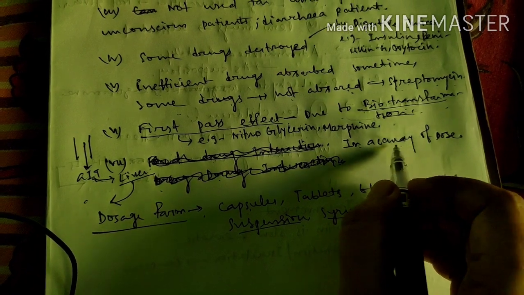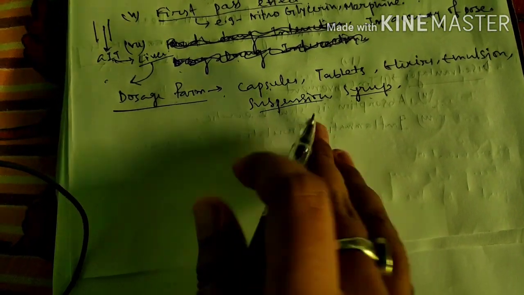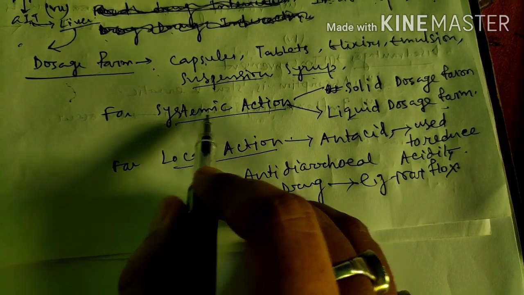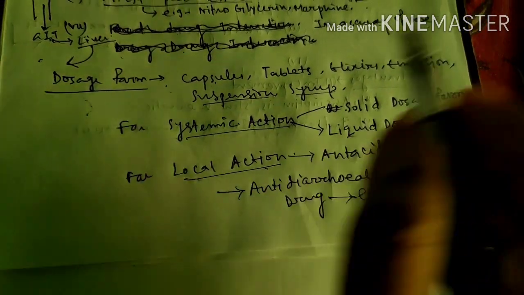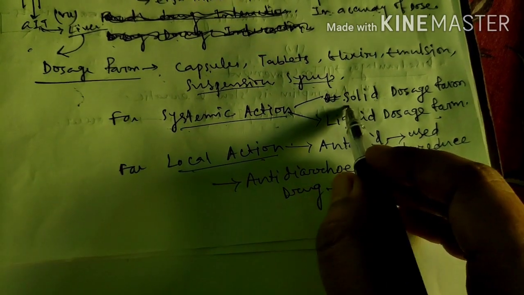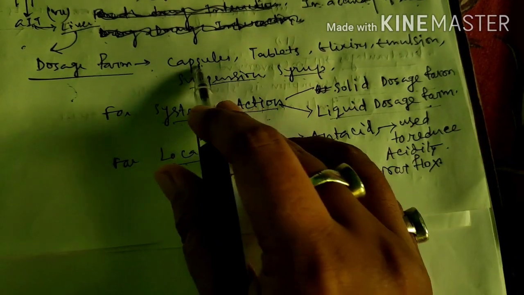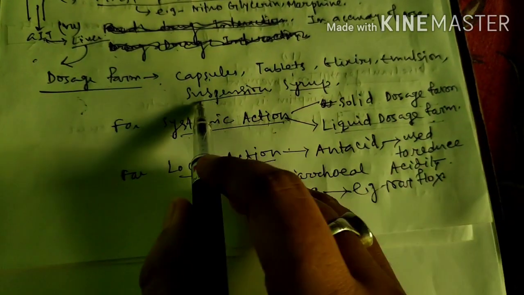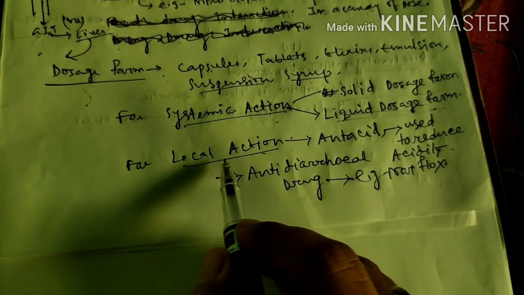And another is the inaccuracy of dose. Okay, so dosage form here: the majority of the drugs are used for systemic action, except a few are used for local action. For systemic action, solid dosage form and liquid dosage form are used. Solid dosage form means capsule, tablet, and liquid dosage form means elixir, emulsion, suspension, syrup.